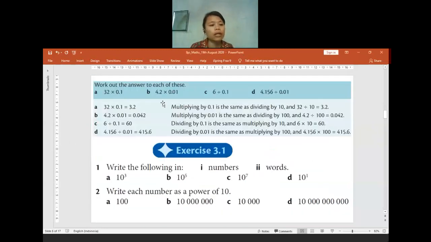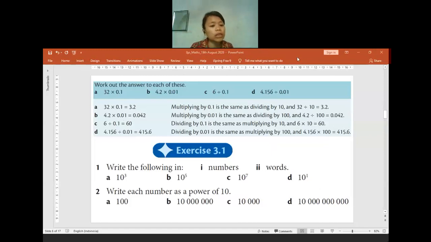So in here, we already have some examples. There is a number in here, 3.2 times 0.1. As we know, when we multiply the number by 0.1, it's the same thing as we divide the number by 10. So we can just do 32 divided by 10, which is equal to 3.2. Now if we have 4.2 times 0.01, it is the same thing as we do 4.2 divided by 100. Or maybe if you get confused, it will be switching.